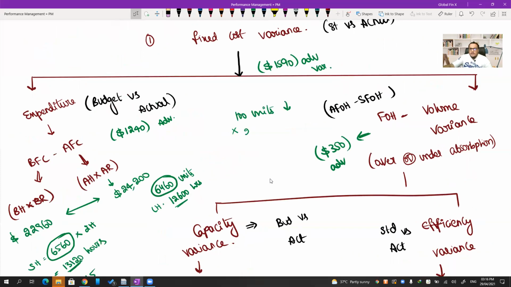Each unit is going to take 2 hours. Each hour absorption rate is 1.75. Calculate this total. 100 into 2 into 1.75. $350. That is your volume variance. You are now able to understand the concept. You are able to comprehend the concept into the numbers, visualize it properly, I hope.